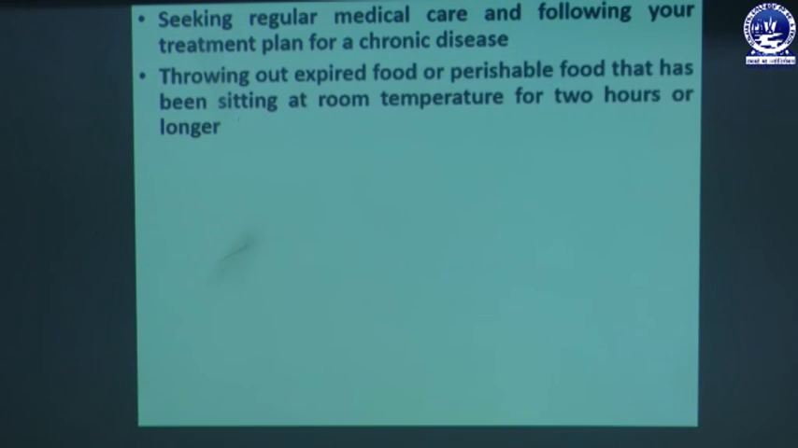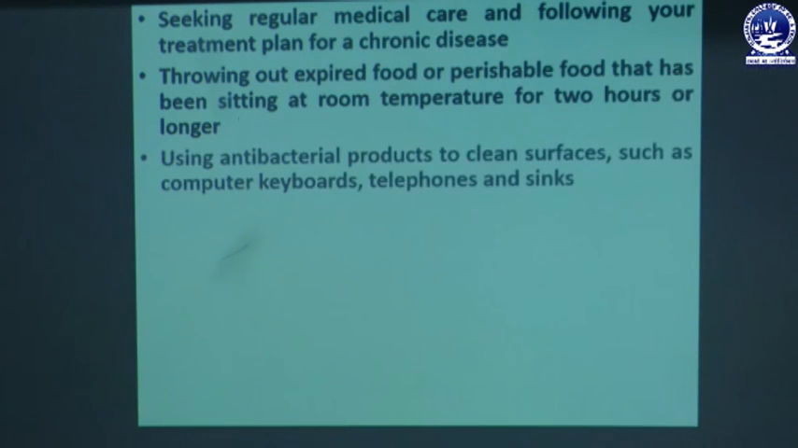Throwing out expired food or perishable food that has been sitting at room temperature for 2 hours or longer. We have to throw out the expired food, and also food that has been at room temperature for 2 to 3 hours, through which we can avoid different risk factors. Using antibacterial products to clean surfaces such as computer keyboards, telephones and sinks. We have to use antibacterial products like sanitizer and different hand washes, through which we can avoid different bacteria.